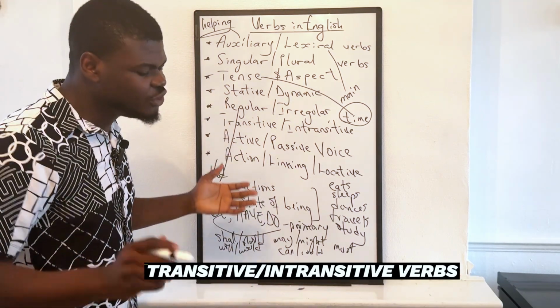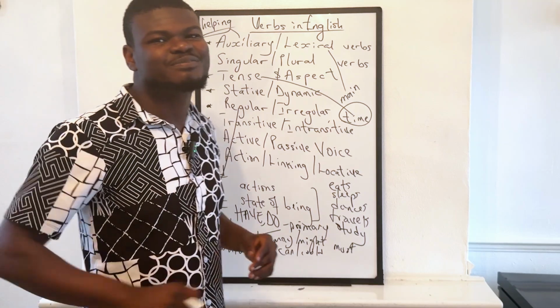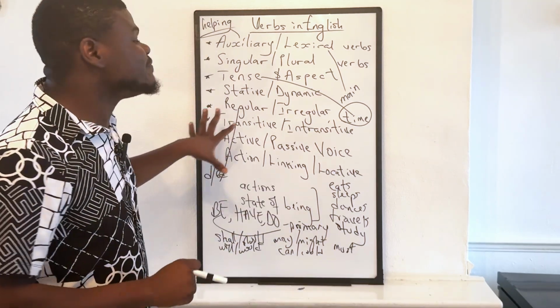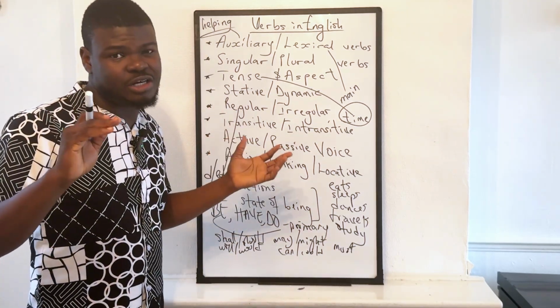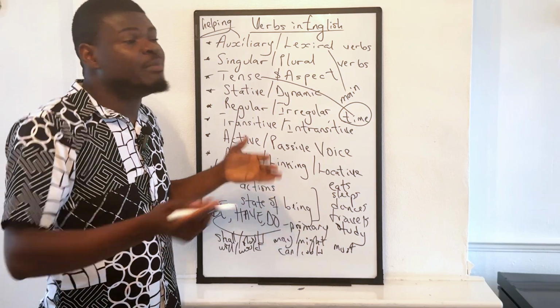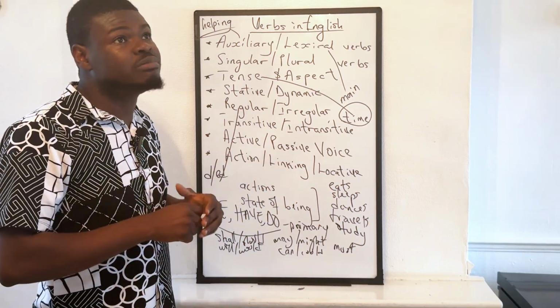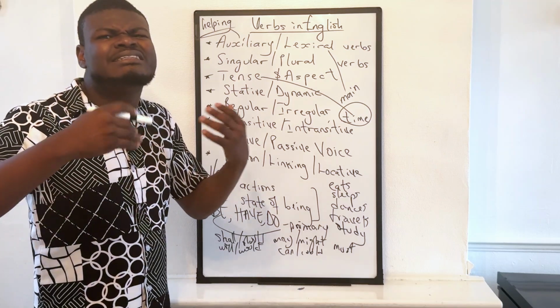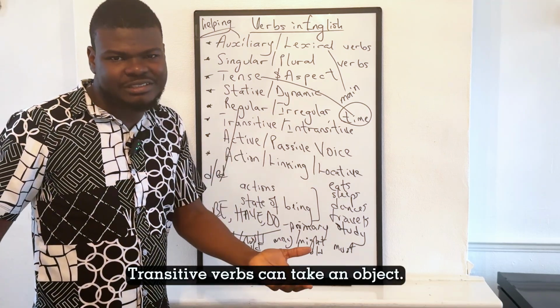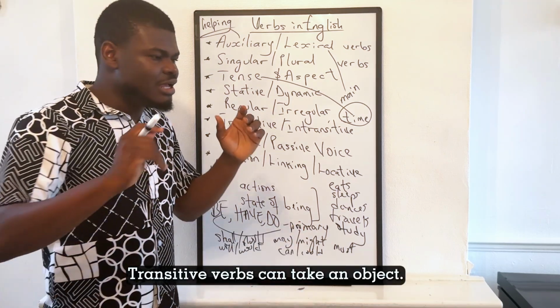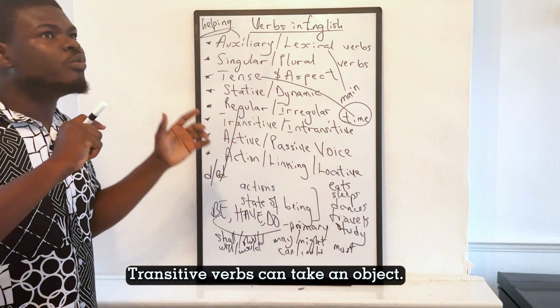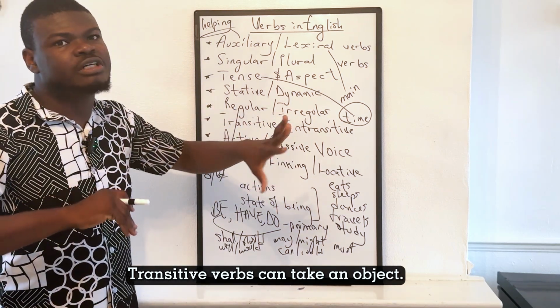Transitive and intransitive verbs. This is a bit of an advanced knowledge also, but it's something you should know. So transitive verbs are verbs that can take an object. I've done a video where I talked about pronouns, subject, and object cases.